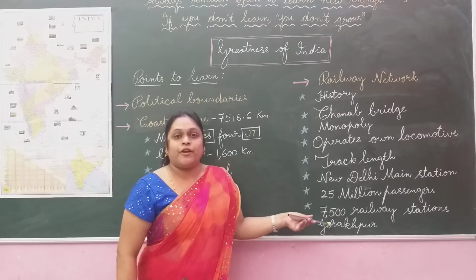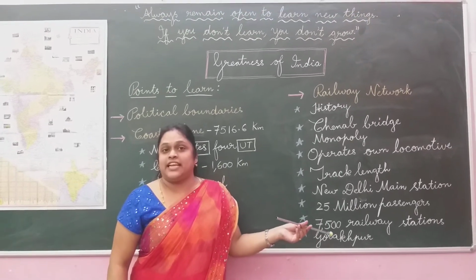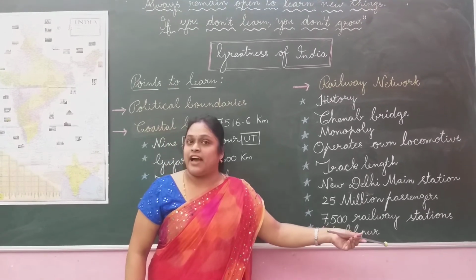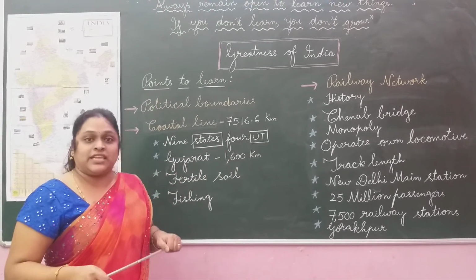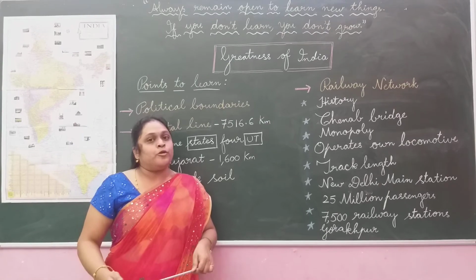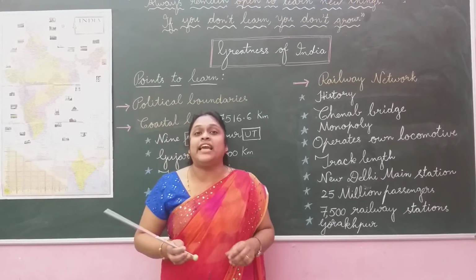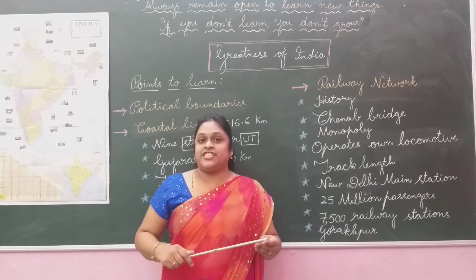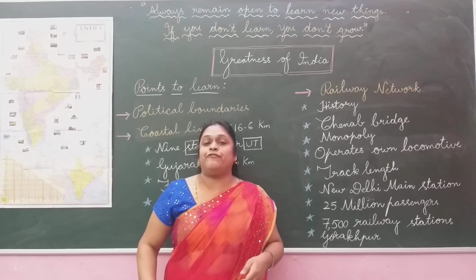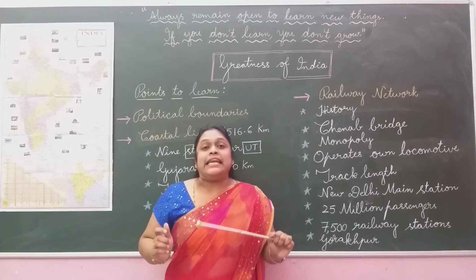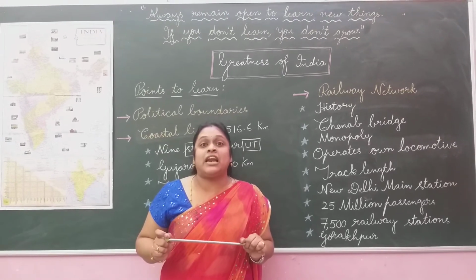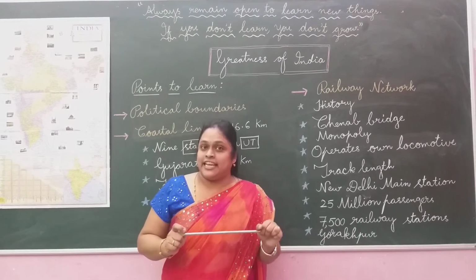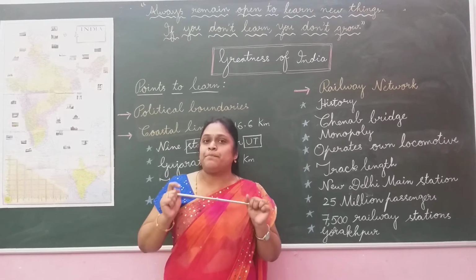And the total number of railway stations in India is 7,500. And Gorakhpur station has the world's longest platform, with 1,366 meters. That means approximately 1.5 kilometers. Yes, that is the world's longest platform.